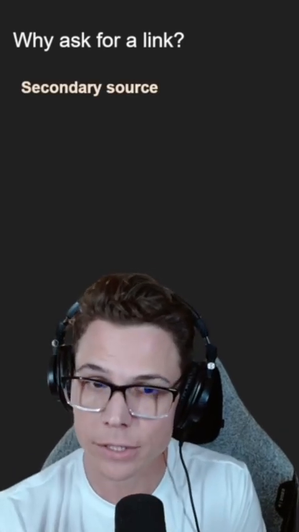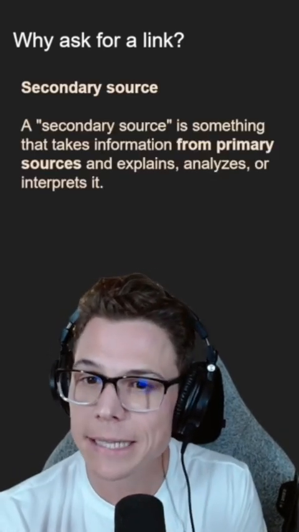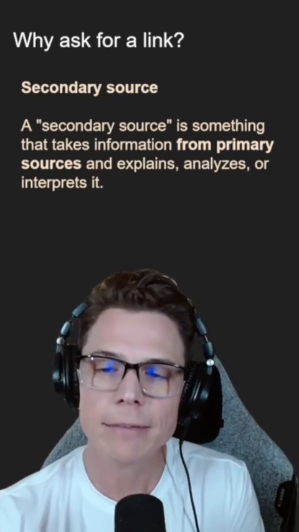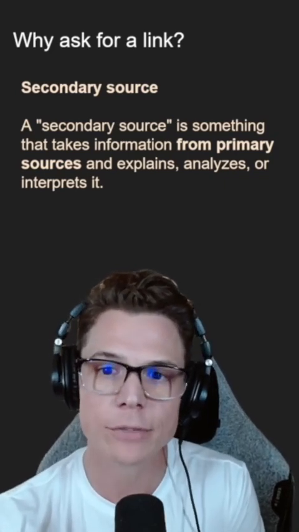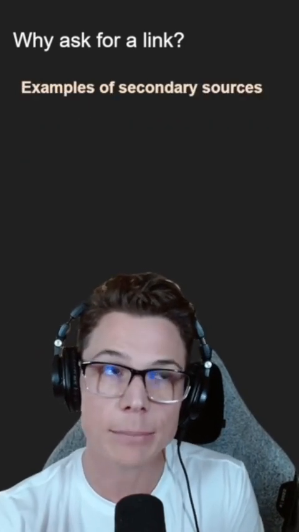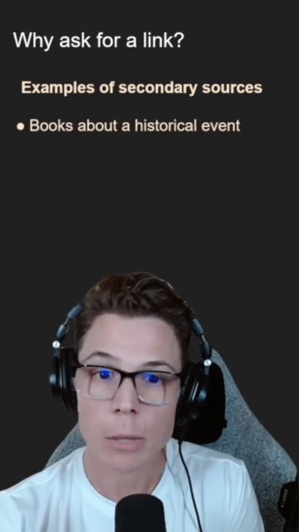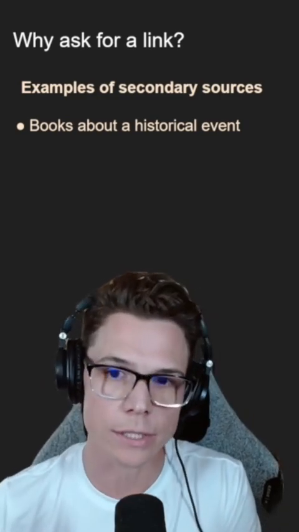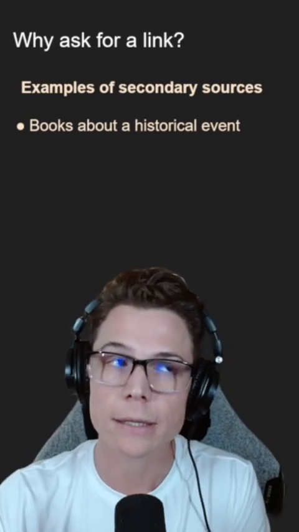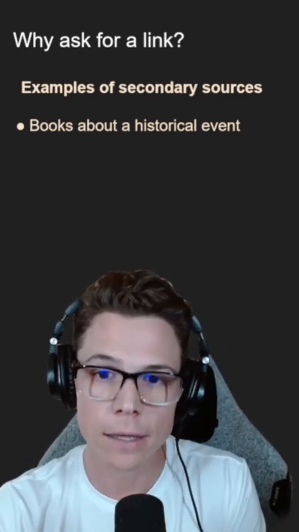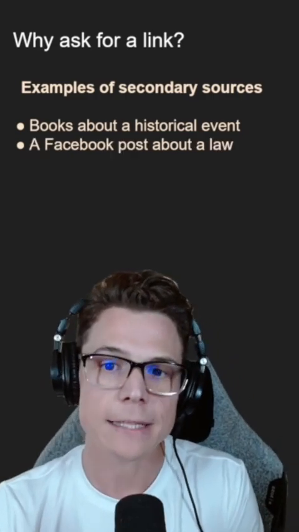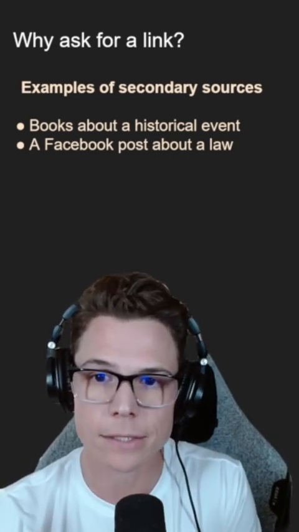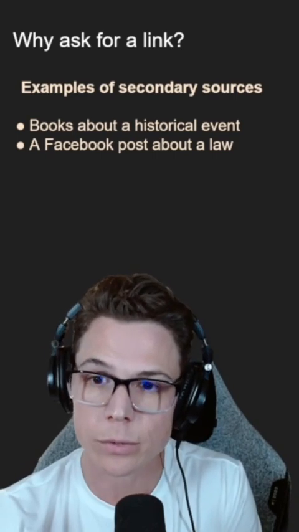A secondary source, on the other hand, is something that takes information from primary sources and explains, analyzes, or interprets it. Think of it like someone telling you what happened after hearing it from someone else. Some examples of secondary sources include books about a historical event. The author was not actually there, so they use primary sources to explain, analyze, and interpret the historical events for you. Another example of a secondary source is a Facebook post about a law that was passed. If the post author explains, analyzes, or interprets that law for you, that's a secondary source.